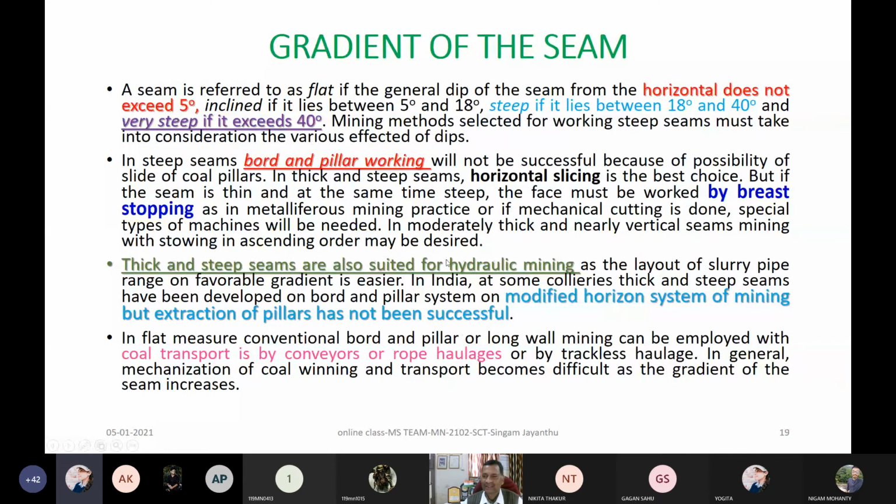No problem. Right. But if the seam is thin and at the same time steep, now I cannot use horizontal slicing. Very simple to understand. It becomes something like metal mining. I don't know whether underground metal mining has come to you or not, because we are modifying the syllabus every time, even our courses. In your recent course structure, have you read metal mining methods? Yes, no? No, sir. Very good. So don't worry. At present you just note down in a very simple way.